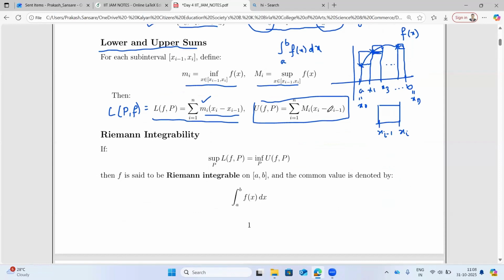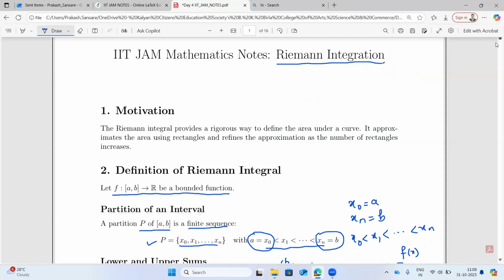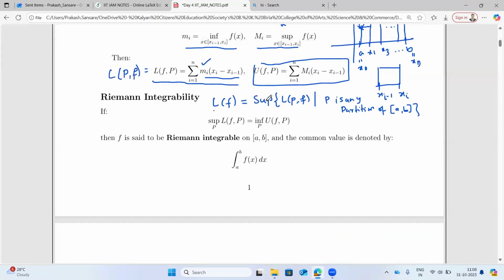Now, next part is when do we say the function is Riemann integrable? So to find out Riemann integration, you need to find out the lower integral, which is denoted by LF. And LF is basically the supremum of all LPF, such that P is any partition of the closed interval [a, b]. Of course, we already assume that your function here is a bounded function, P is a partition. These all we have to consider. So here when I define LF, it is the supremum of LPF such that P is any partition.